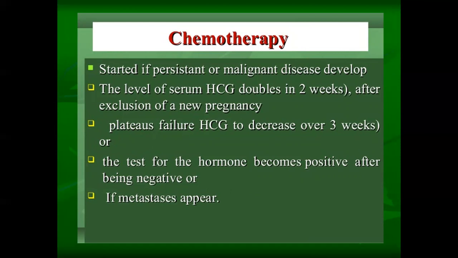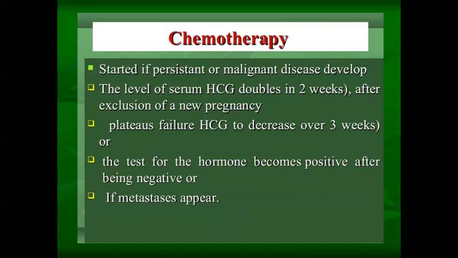Okay. So if malignancy is developing, the mother has to go for chemotherapy. Chemotherapy is recommended if the level of serum HCG is doubling in 2 weeks after the exclusion of a new pregnancy. Even after the pregnancy, if it is an ectopic pregnancy or if the abortion process has completed, and the level of serum HCG is doubling in the next 2 weeks after an abortion or the expulsion of an ectopic pregnancy, the mother should go for chemotherapy.